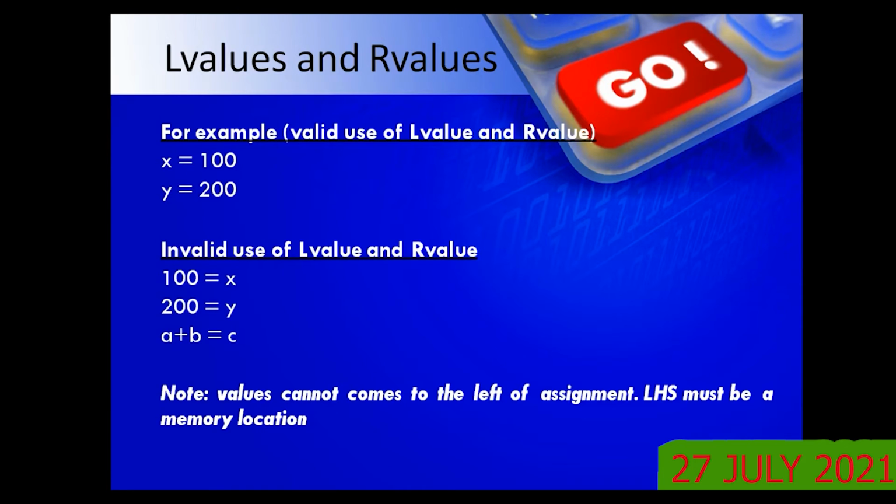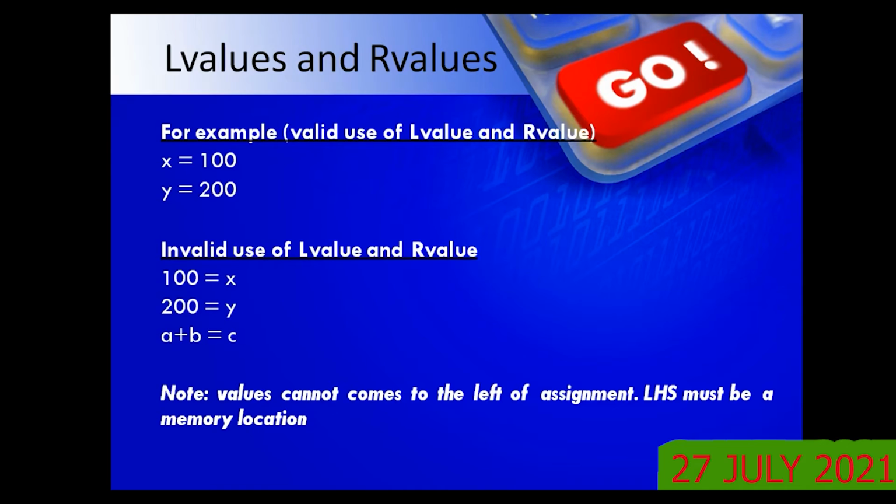A plus b already is an expression. After evaluating a plus b, some value, some constant will be there, that cannot be assigned with C. Values cannot come to the left of assignment. LHS must be a memory location, maybe a name or a label to a variable. That is the meaning. Once again, named labels are called another definition for variables. Named labels are called variables.